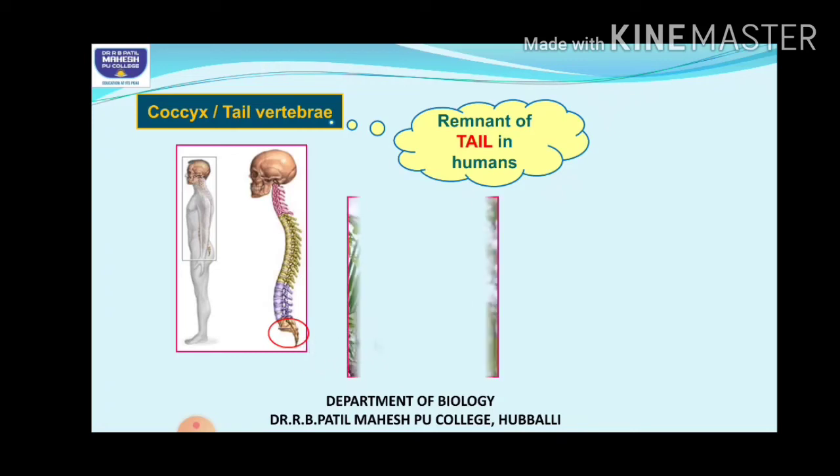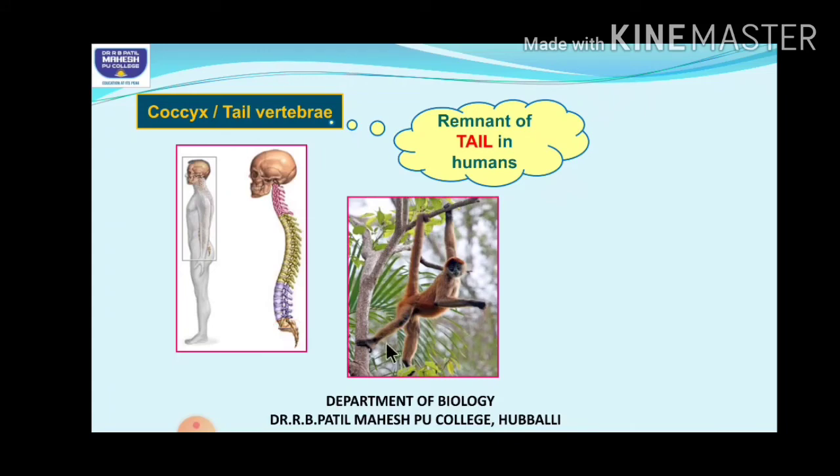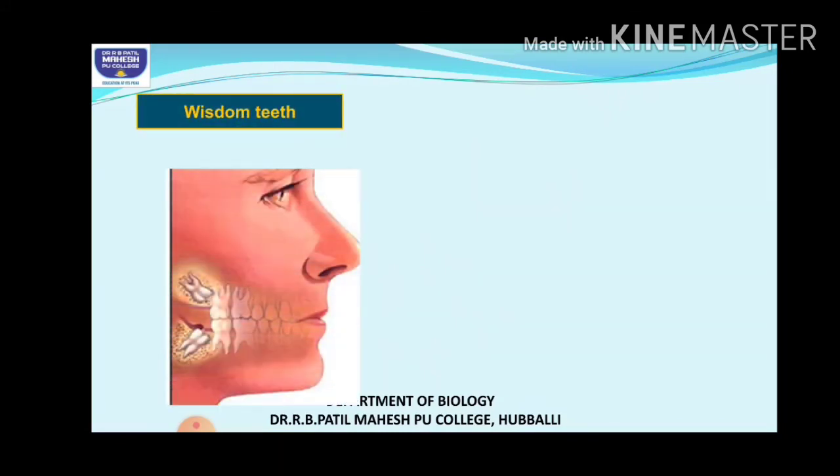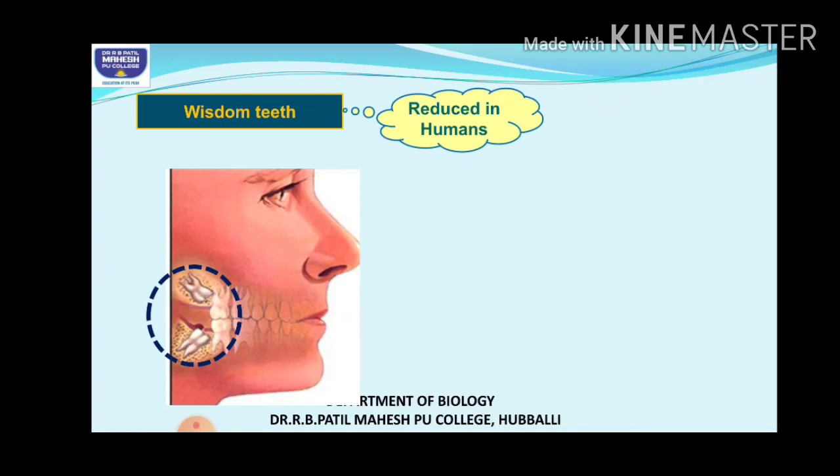But in other animals, you can see that they have a long tail vertebra, right? In the same way, the wisdom tooth in humans is nothing but the last molars. It is also highly reduced and non-functional. In humans, we don't use it for any purpose.